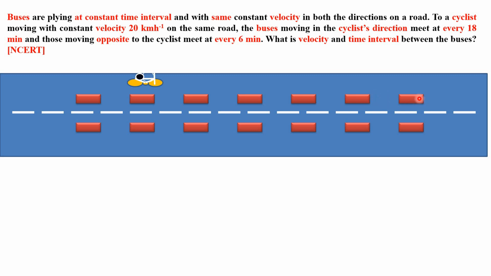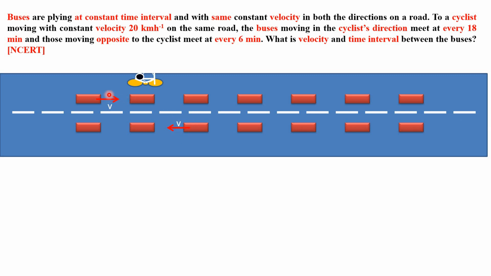If the velocity of each bus is v, in constant velocity uniform motion, as told repeatedly, we use only a single equation, that is s equal to vt. So the gap created would be with velocity v during a time interval t. Let us say the velocity of the buses is v and the time interval between the buses is capital T. So the buses this way have velocity v towards the right-hand side, and these buses have velocity v towards the left-hand side.